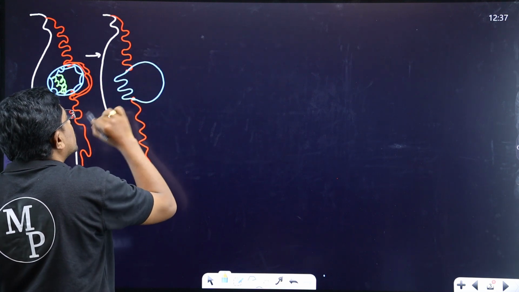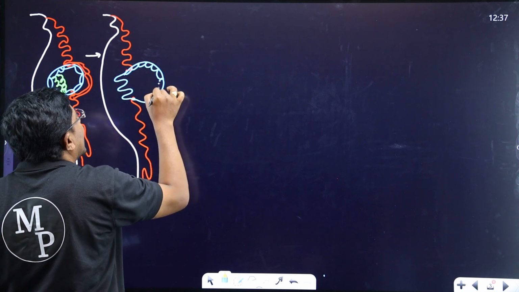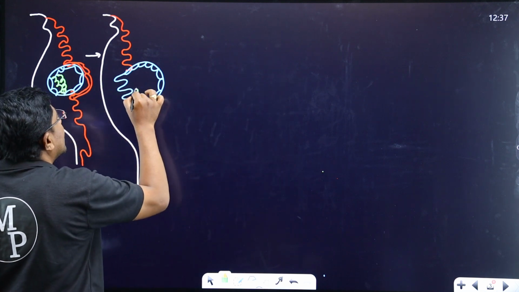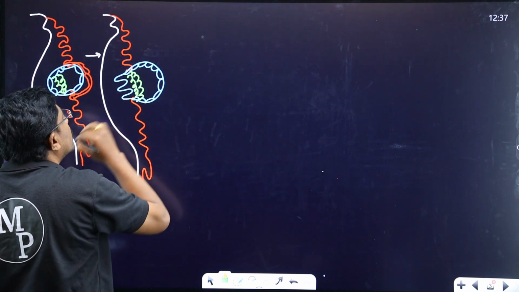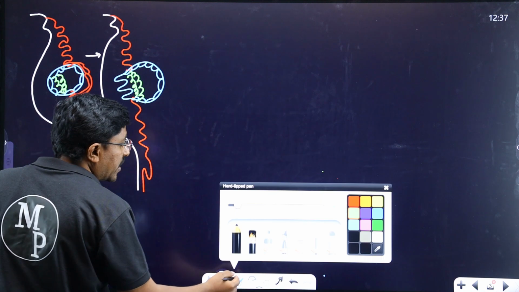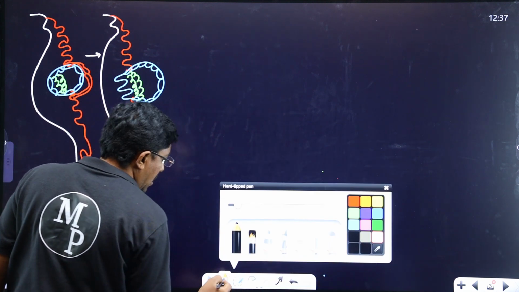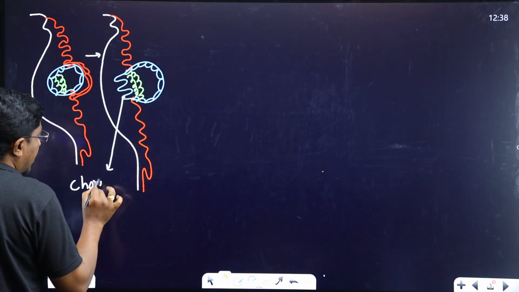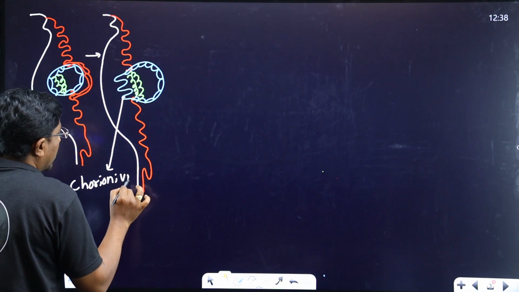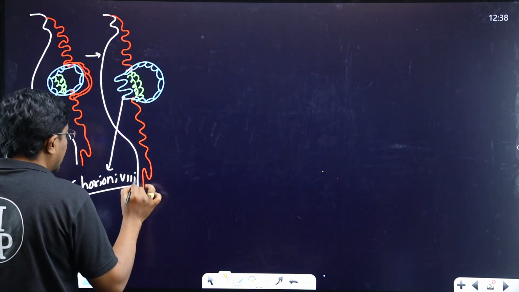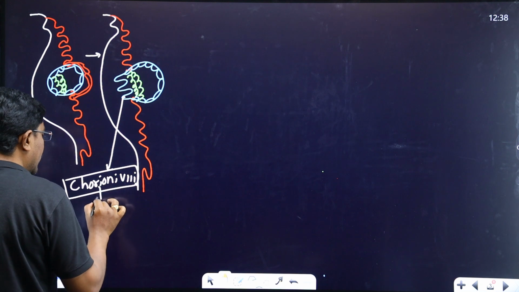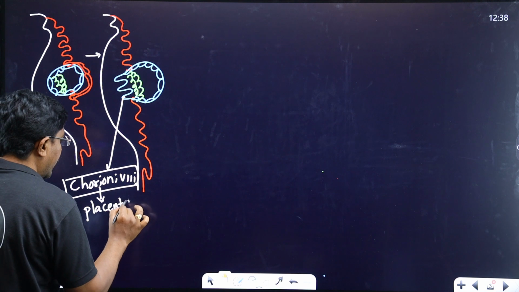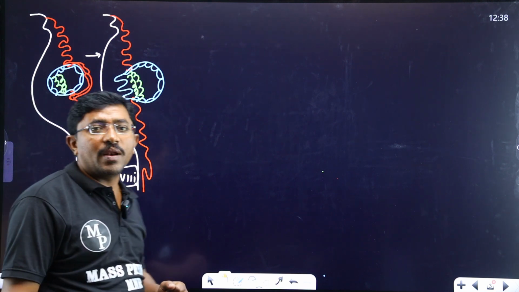These finger-like projections are called chorionic villi. Along with this, the inner cell mass is there as usual. These chorionic villi, in future, will develop into the placenta.